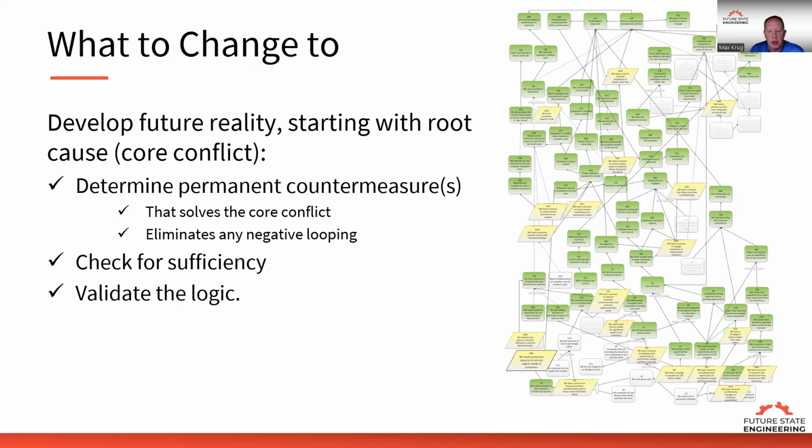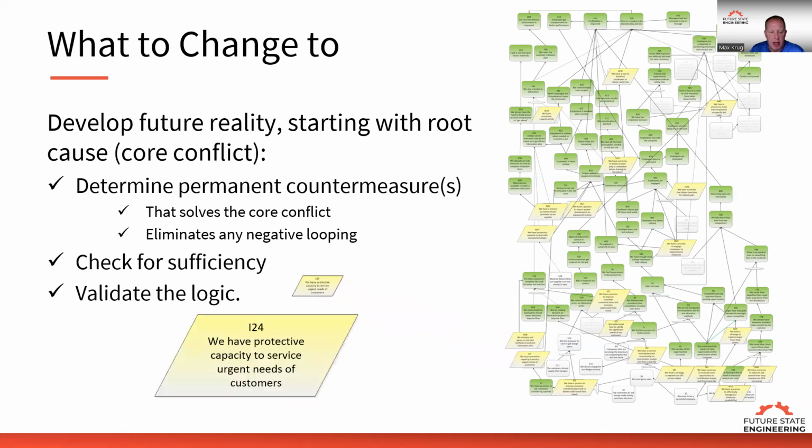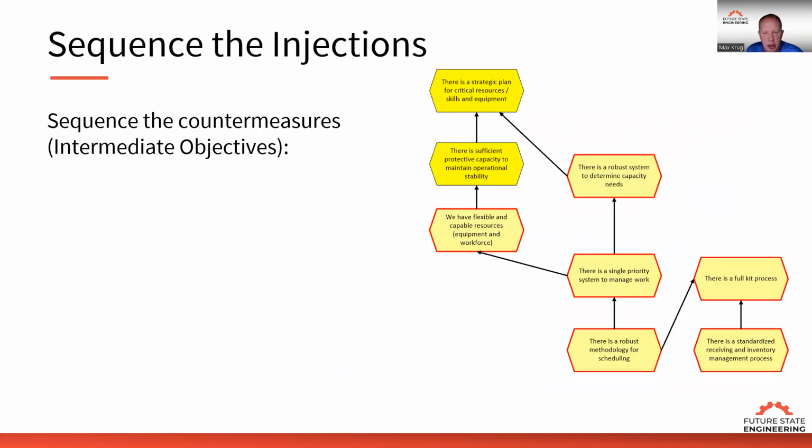Once we develop those injections, here's an example of an injection that we did for a company. We have protective capacity to service the urgent needs of the customer. And again, these injections are what, not the how. So we're just looking at what we need to do, not how we need to do it. That'll come later. Next, we want to take those injections to make sure that we have all the sufficient injections, and we want to start sequencing them. These injections are what we call intermediate objectives of what we're trying to achieve.